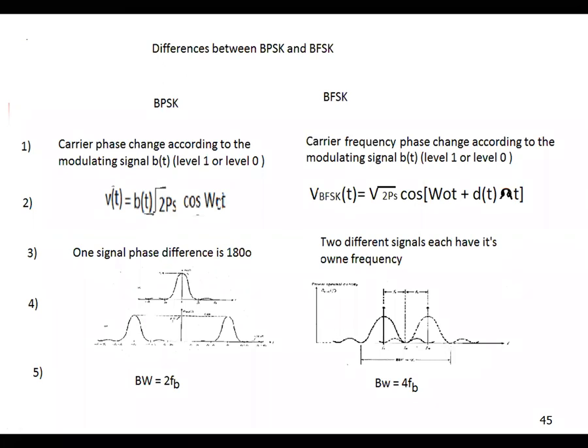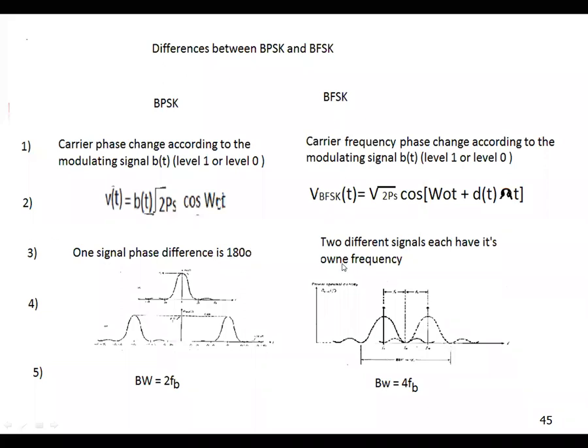So what are the signals? B of t is equal to positive root 2 Ps cos omega naught t, and B of t is equal to negative, minus root 2 Ps cos omega naught t. Minus root 2 Ps cos omega naught t can be written as root 2 Ps cos of omega naught t plus pi, is it not? So that is plus pi and 0. Pi is 180 degrees. Each and every one has a 180 degree phase difference.